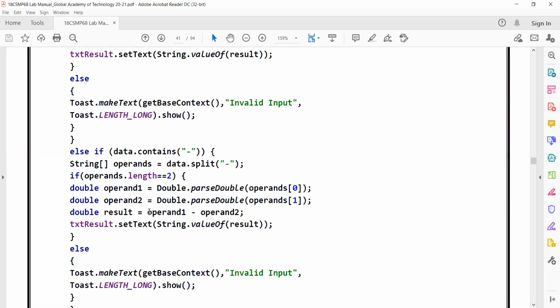One more thing, the operation also you have to change. If it's an addition operation, it should do operand 1 plus operand 2. This also I think I forgot. This is minus, because I'm trying to perform subtraction. So if I'm trying to perform addition, then here it should change to addition. Only 3 changes: this is the first change, this is the second change, and this is your third change.